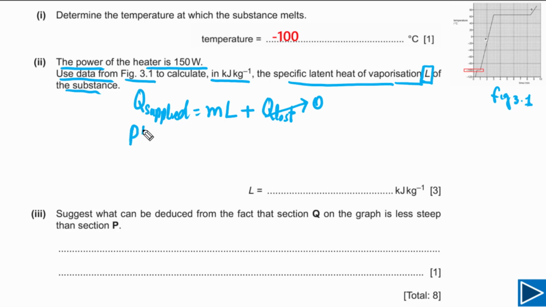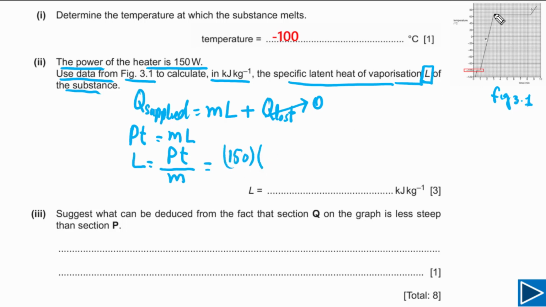Q will be equal to the power of the heater times time, and this is equal to M times L. We need to calculate L from here. L is the specific latent heat of vaporization. So simply we can write this as the power of the heater times time divided by the mass, M. Now the power of the heater is given. This is equal to 150 watts.